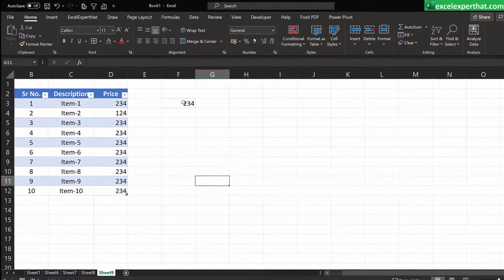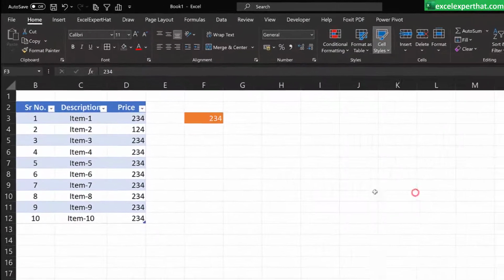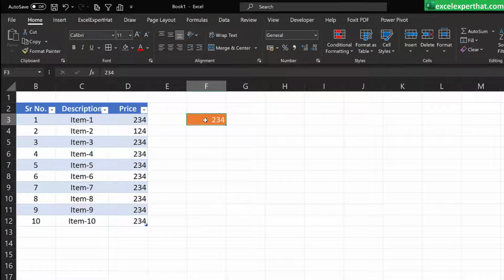Next is cell style. Cell style is nothing but just click on any cell, go to the cell style, and here there are a number of different styles as given. You can select any style, so the formatting of the cell will be changed.